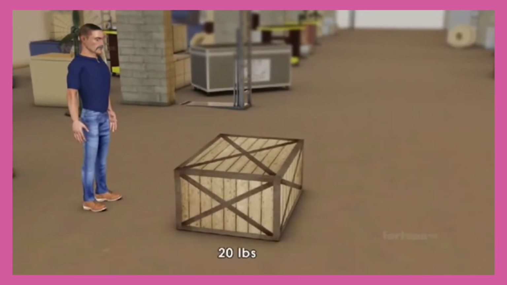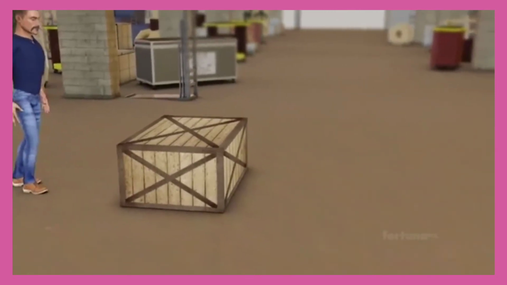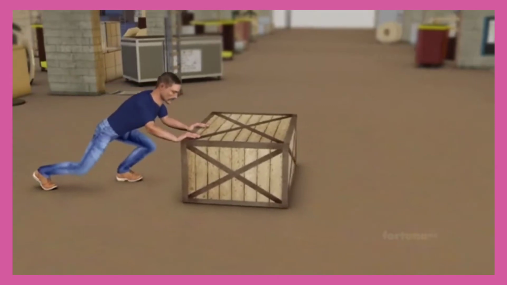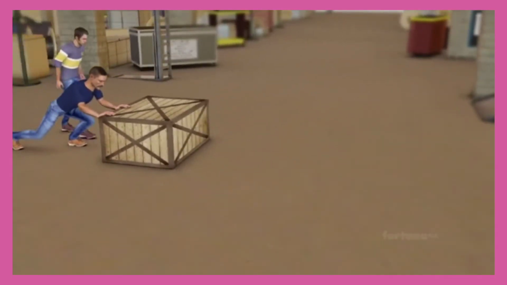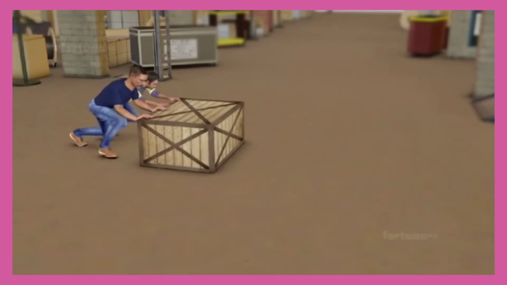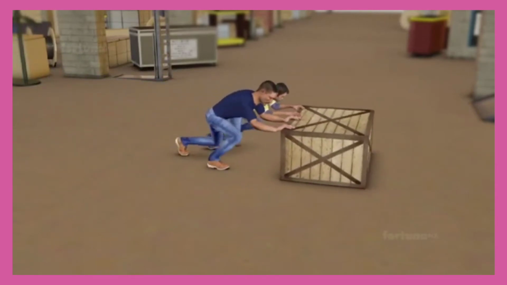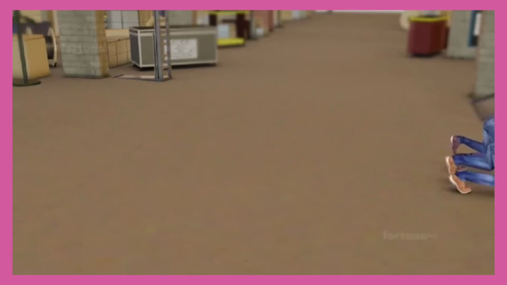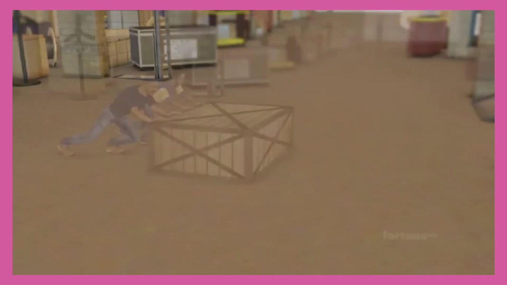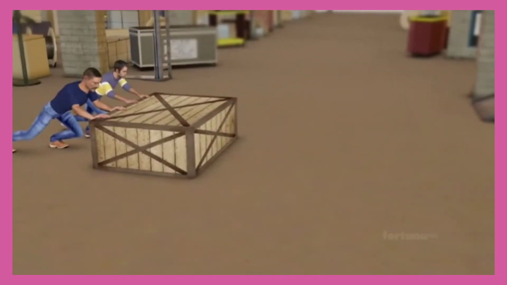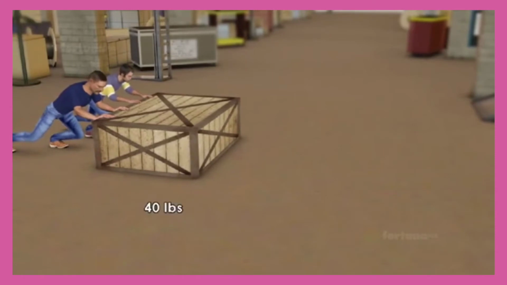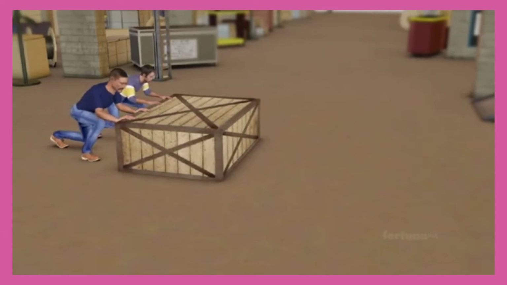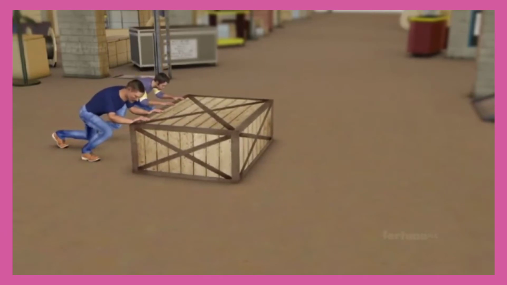Imagine there's a 20-pound box sitting on the floor. If you push the box with your hands, it will slide across the floor at a certain speed. And if you ask your friend to help you and both of you push the box, it will slide much faster. With 2 of you moving it, the amount of force has increased, causing the acceleration to also increase. Now, if you both push a larger box weighing 40 pounds using the same amount of force, the box won't move as fast as the 20-pound box.